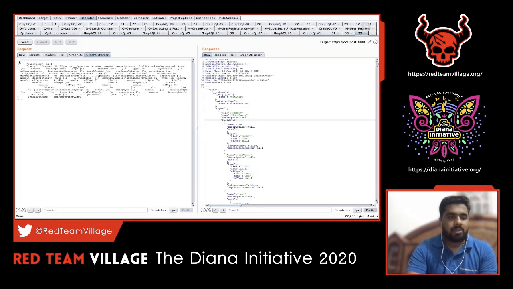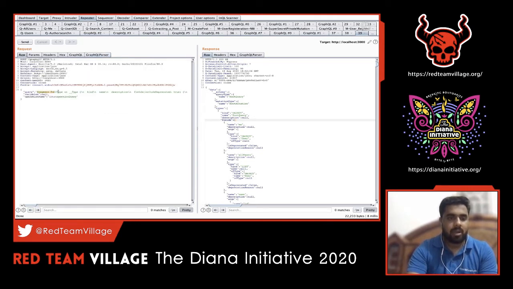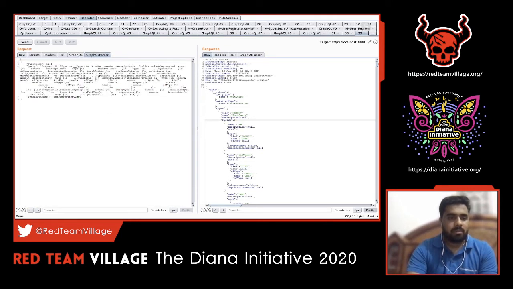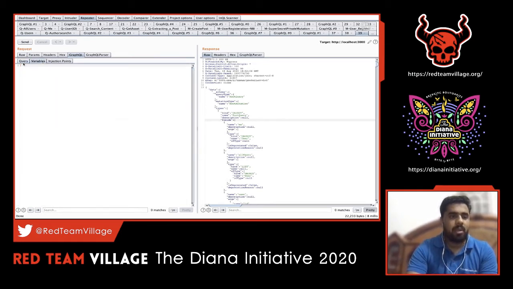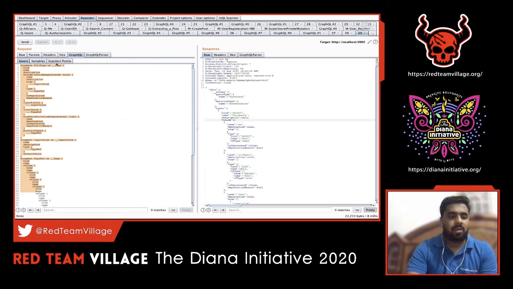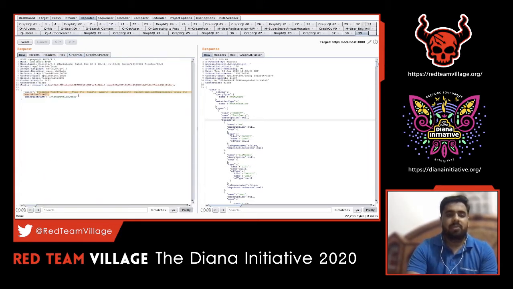With this GraphQL parser, you can see that when the introspection query was run, it just showed how that particular query looks. Two add-ons are added: one is the parser, the other one is GraphQL Radar. Here we can see a tab structure wherein this is nothing but the query. If there is a variable required for that particular query, it can be found here, along with injection points. So what can be the potential injection points in that particular query? This will be really helpful for us when we do any assessment, because in this case it's just an introspection query, but when we talk about any GET request or POST request, it will be much more helpful.